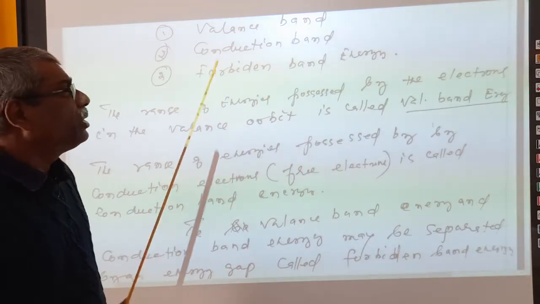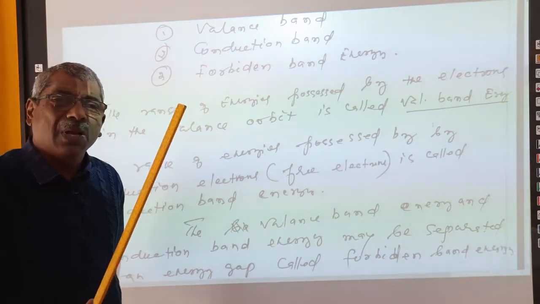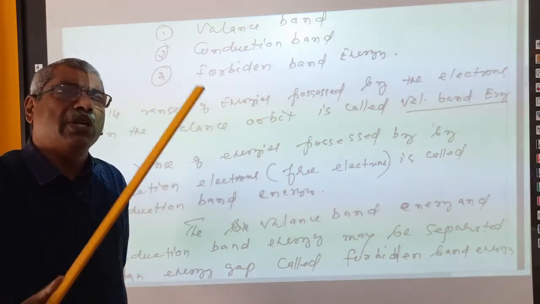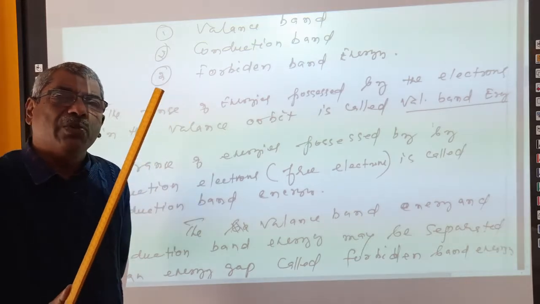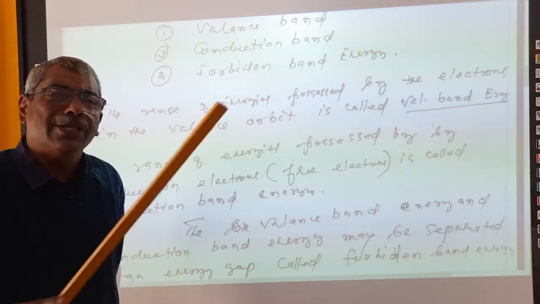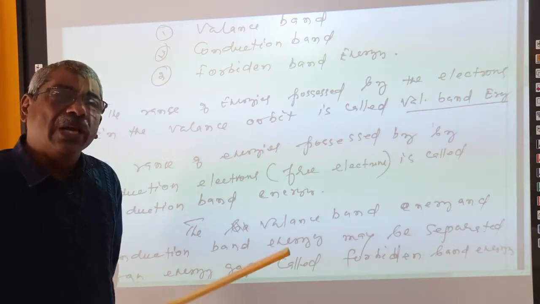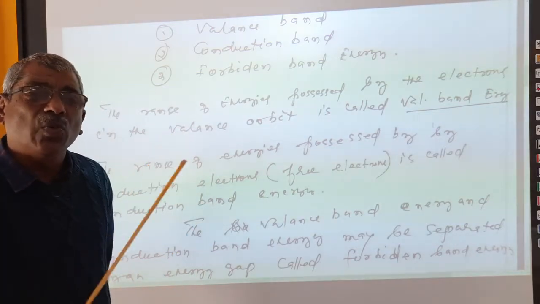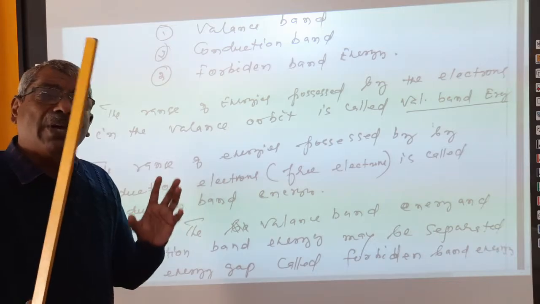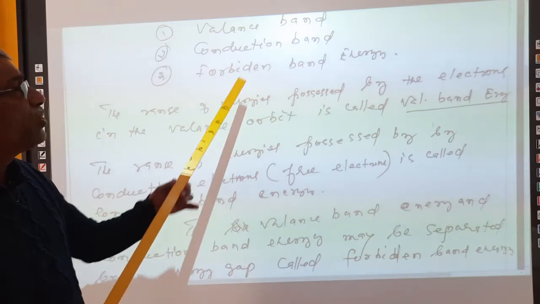Next is conduction band. Conduction band energy is the energy possessed by free electrons. For example, metals. Metals means conductors. Due to environmental conditions, that means due to an increase of temperature, etc., sometimes electrons of the valence band can jump out of it but will remain in the material only, and they can move to and fro inside the material. Such electrons are called conduction electrons. Conduction electrons have a range of energies, and that is what is called conduction band energy. Actually, the meaning of conduction band energy is the range of energies possessed by free electrons in a crystal, because metal is also a crystal only. So that is what is called conduction band.